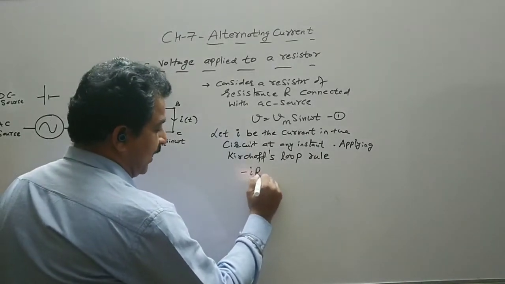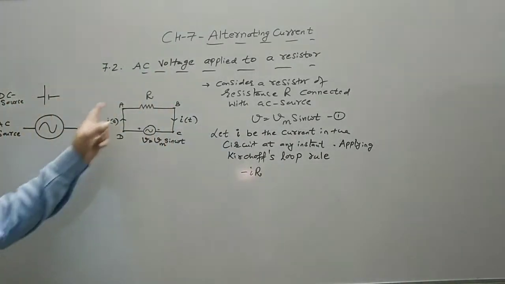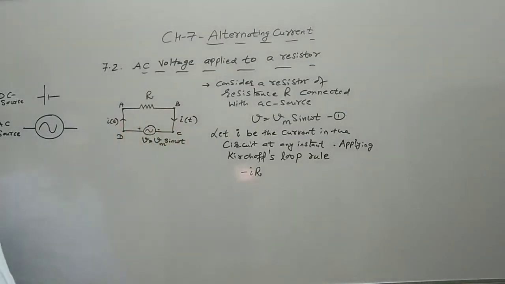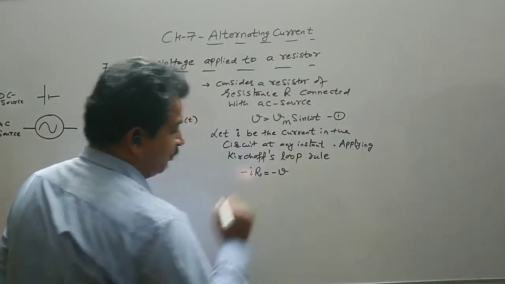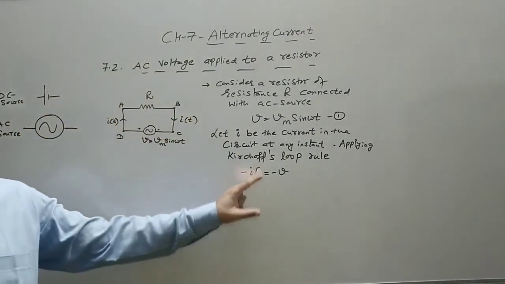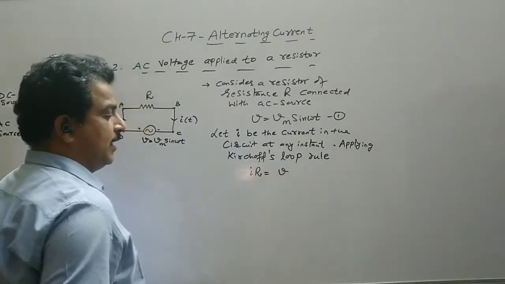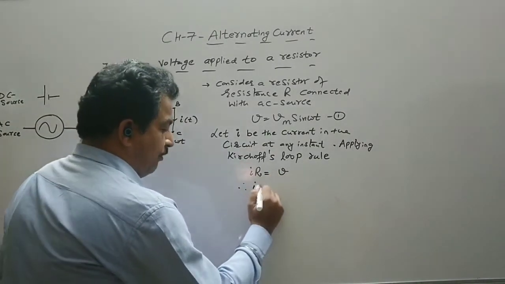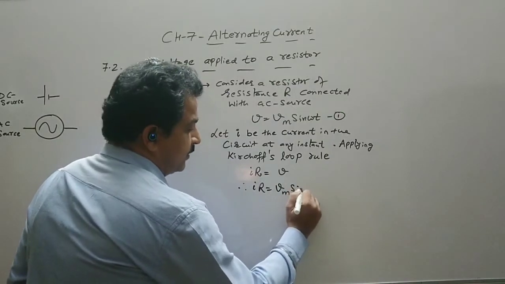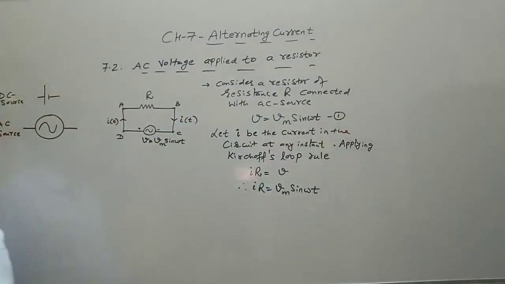So it becomes minus IR. Then we come across a negative terminal, so it becomes minus V. So minus minus is cancelled, because the entire potential difference will be across the resistor only, the entire AC voltage will be across the resistor only. So if we apply the Kirchhoff law, we will get this equation. Therefore IR can be written as Vm sin omega t, that is using equation number 1.